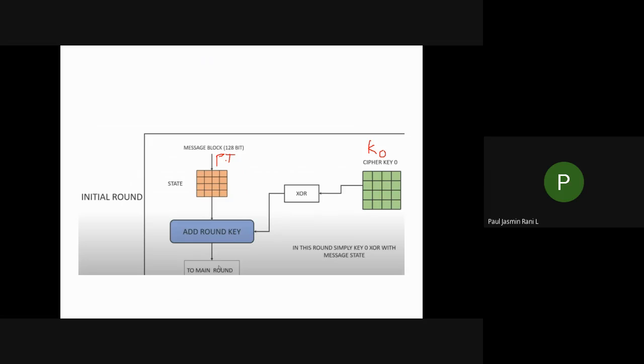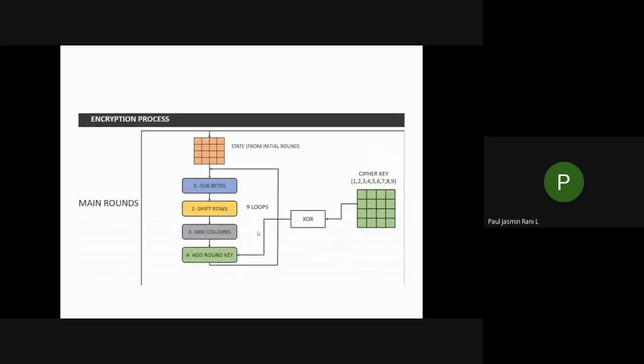This also you have to convert into a 4 cross 4 matrix. Okay, so let us assume that we converted that one into a 4 cross 4 matrix. Then you have to do your XOR with your K naught to get another 4 cross 4 matrix. Let us see what happens here.